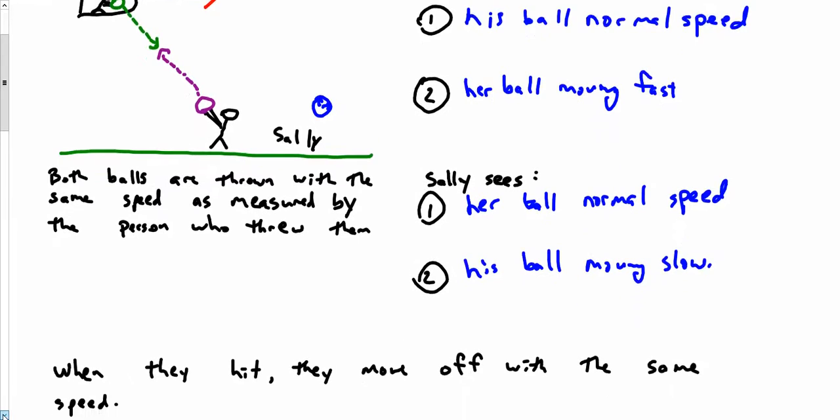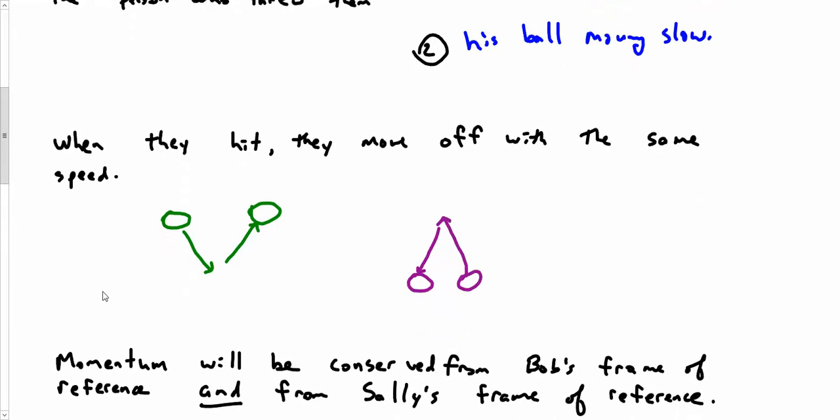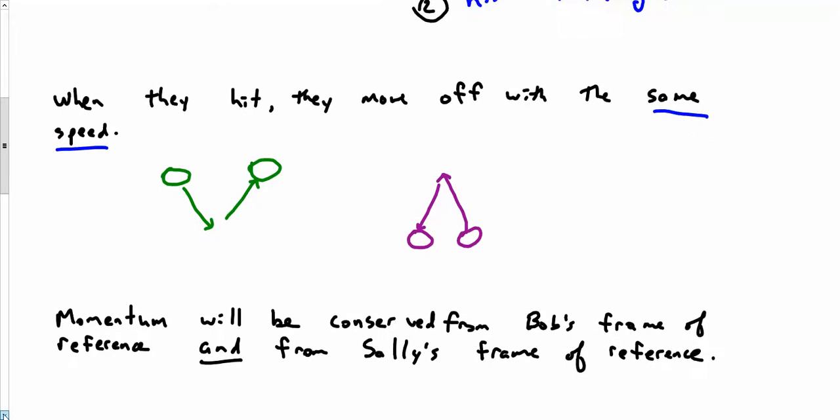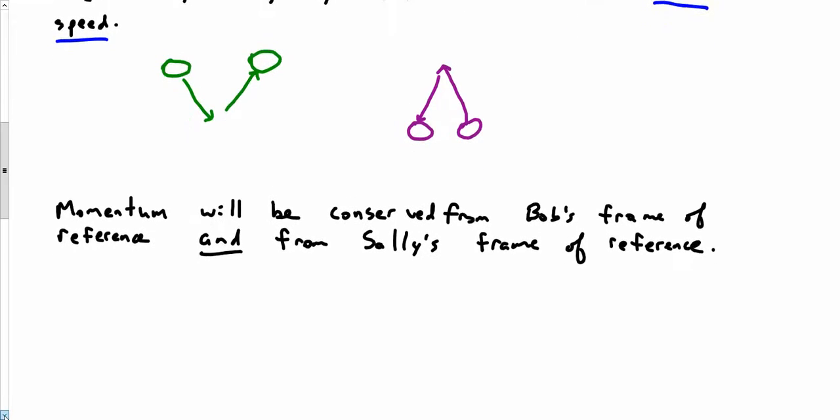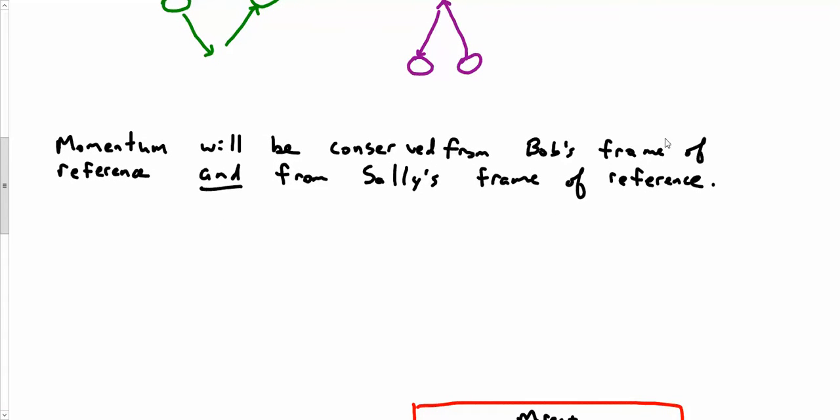So when they hit, they move off with the same speed, because keep in mind, they had the same mass, and they have the same initial velocity. So when they hit, they should move off with the same speed. Okay, same speed, not the same velocity, because the direction is definitely changing, but the same speed. So momentum will be conserved according to the theories of relativity. Momentum will be conserved from Bob's frame of reference and from Sally's frame of reference.